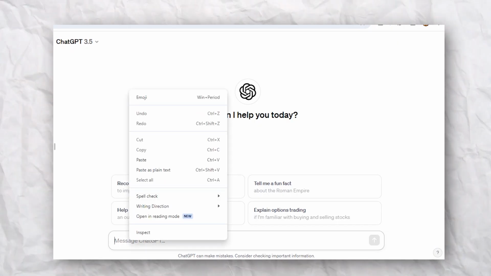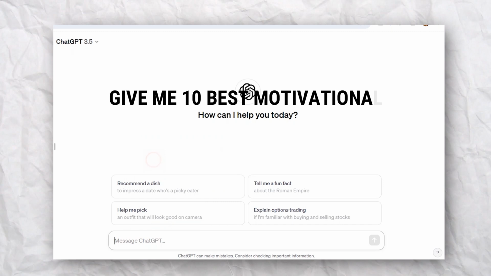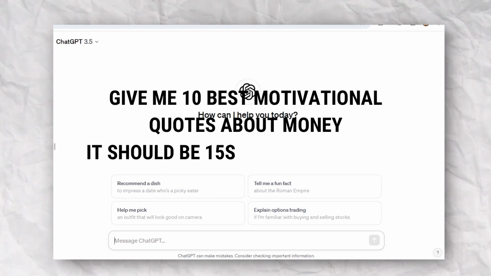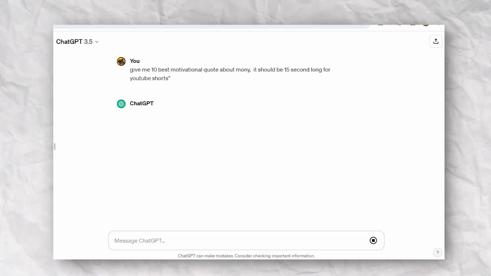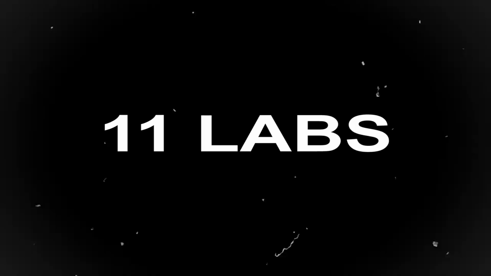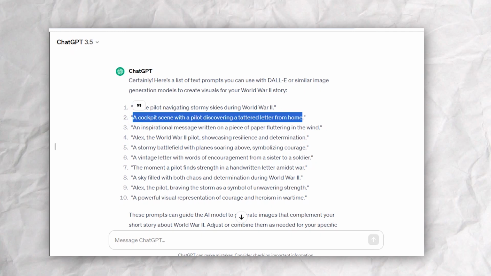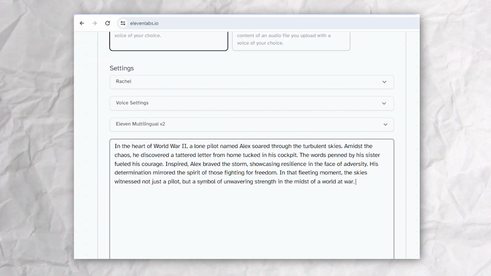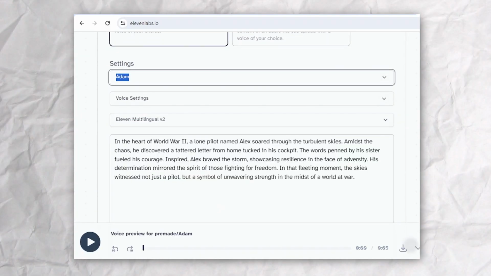The next step is script. For this, ask to ChatGPT like this. Give me 10 best motivational quote about money. It should be 15-second long for YouTube Shorts. Nice. For the voiceover, we are going to use bee. Copy the script from ChatGPT and paste the script here. And hit generate.